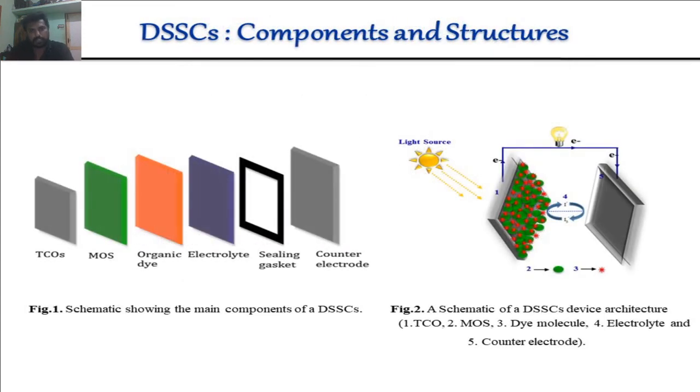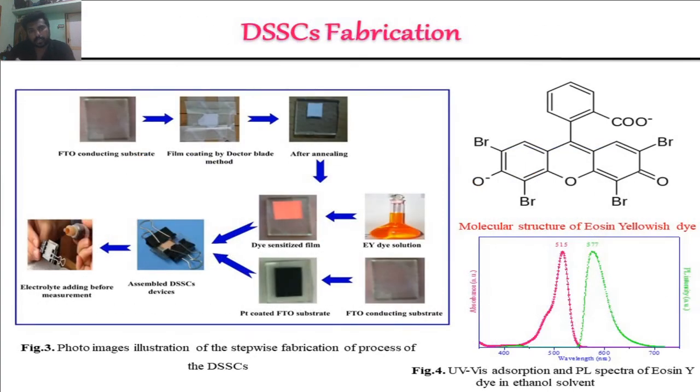Fabrication of the DSSC components. These are all very necessary components for the fabrication of DSSC. One is the transparent conducting oxide, called TCO, another is the metal oxide semiconductor, and then the organic dye, the electrolyte, the sealing gasket, and the counter electrode. These are all sandwiched together, forming the dye-sensitized solar cell device, as shown in figure 2. This is the manual fabrication of the dye-sensitized solar cell in our lab.